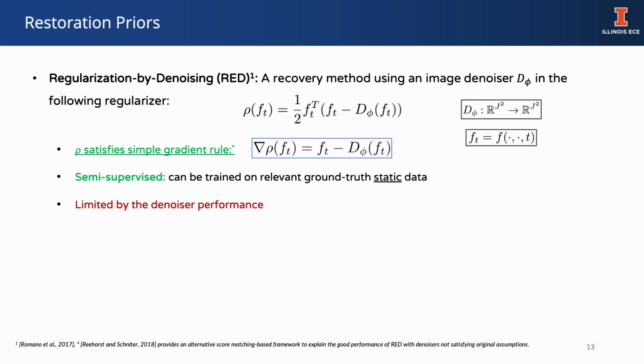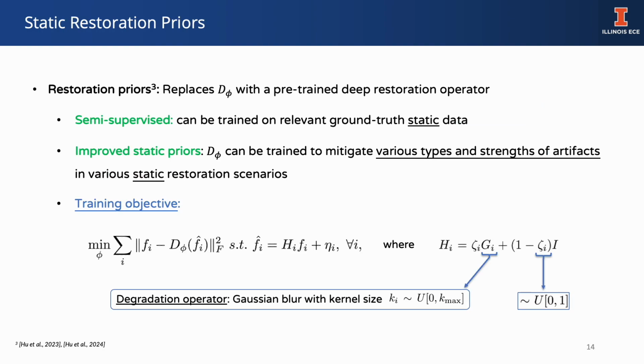The proposed method uses the regularization-by-denoising framework, RED, a recovery method using an image denoiser in the following regularizer role. Under certain assumptions, it satisfies the simple gradient rule. However, its performance is limited by the denoising pretraining task. The replacement of the denoiser in RED by a restoration operator is motivated by recent work that used pretrained restoration models as effective priors for unseen inverse problems, performing on par or better than even diffusion model-based denoisers in RED.